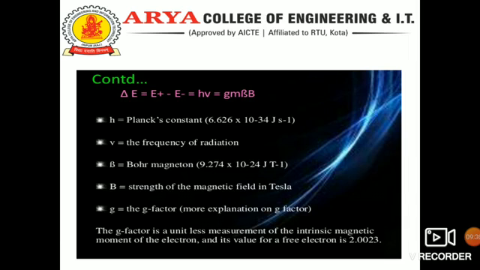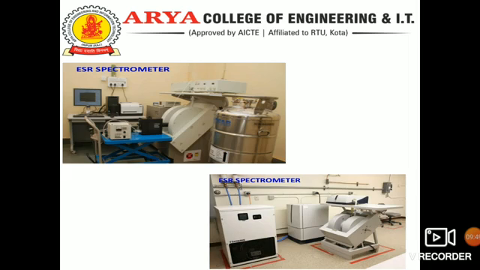Since the unpaired electron has very little orbital contribution to the magnetic moment, the g value of a radical has little significance. And this is the ESR spectrometer.